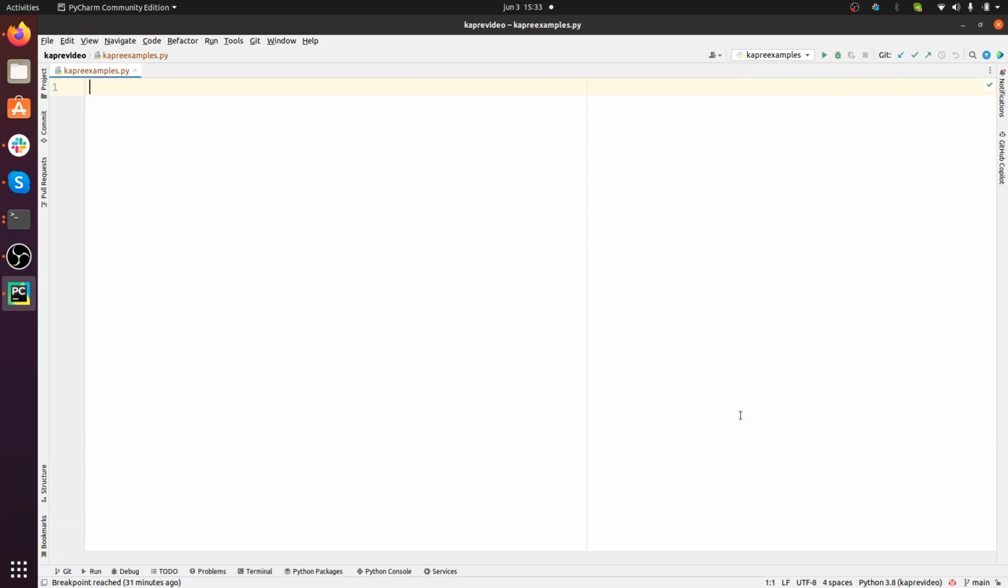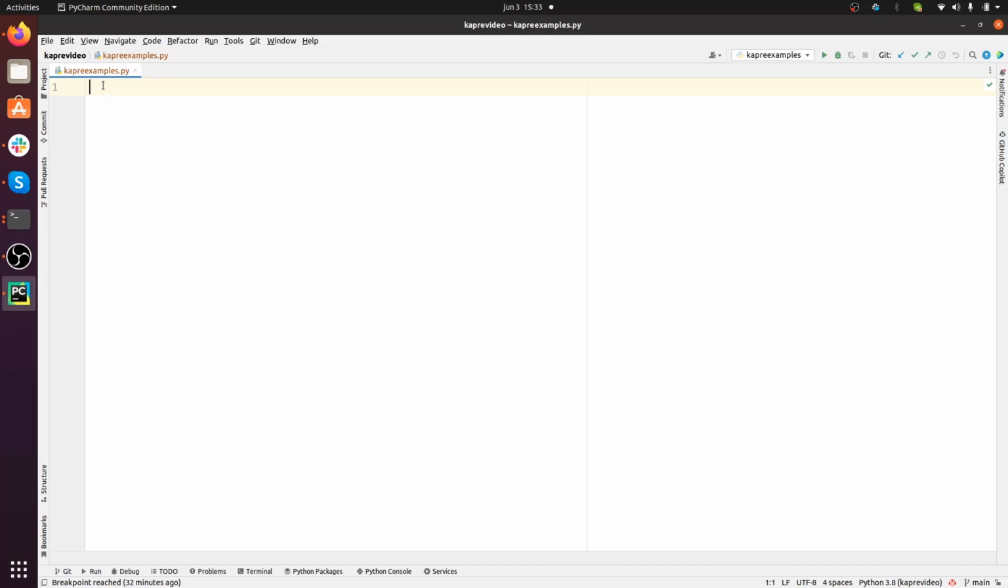Now, on the documentation, it says that Kapre works well with Python 3.6 and 3.7. I'm using Python 3.8 for this example, and Kapre is working like a charm. I would say like a pie charm. Okay, so now let's get started.